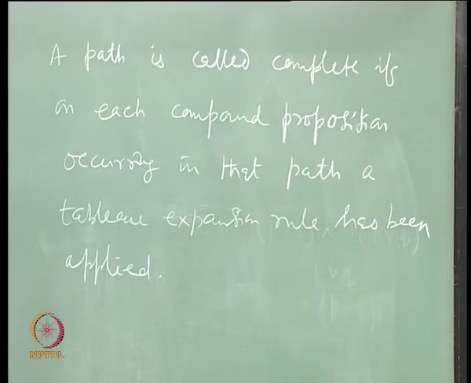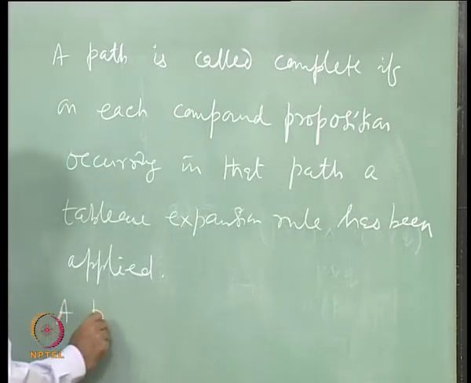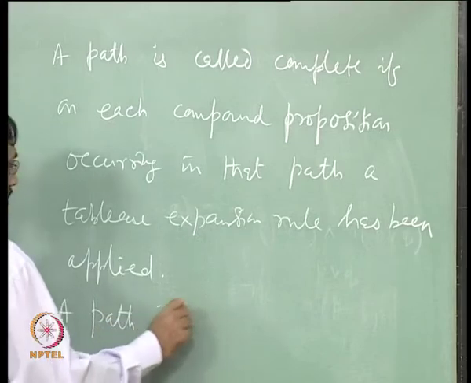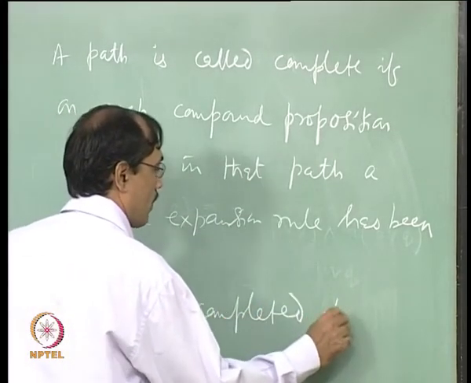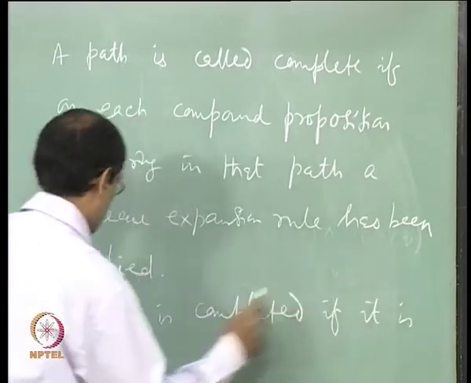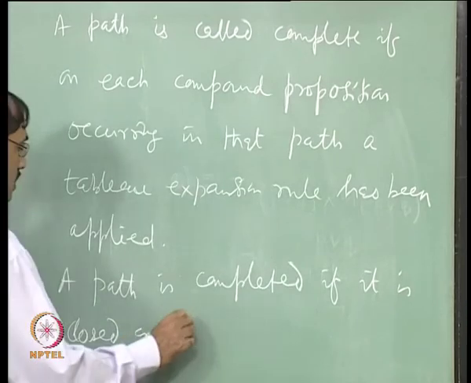See, sometimes you say I do not have to complete the path, I can take a decision before it. Okay. So, we will also include one term for that. We will say that a path is completed if it is closed or it is complete.